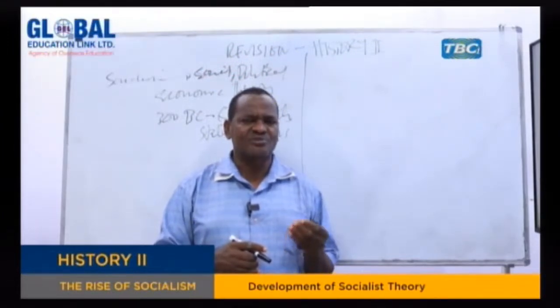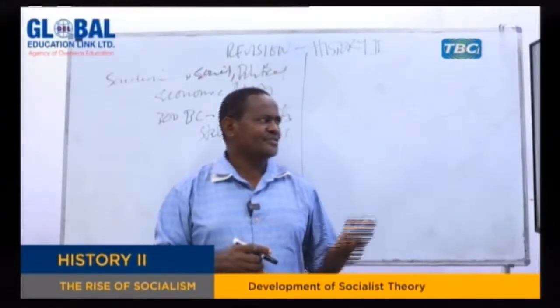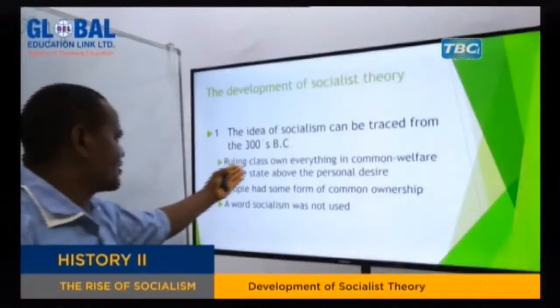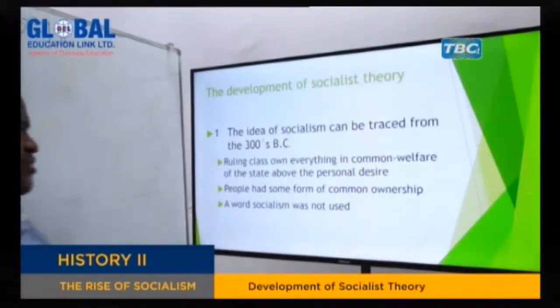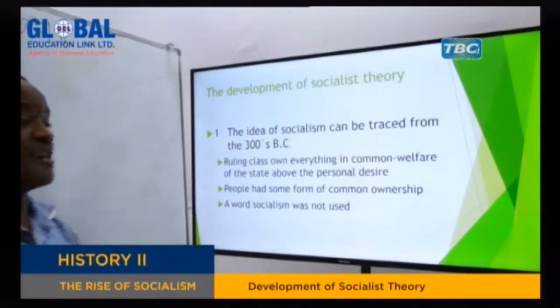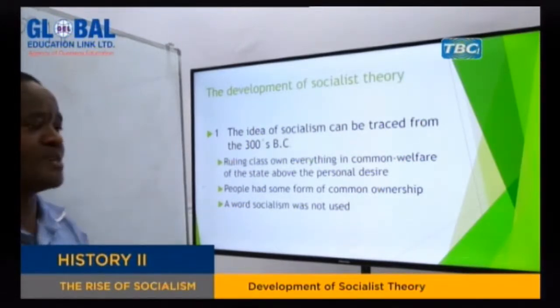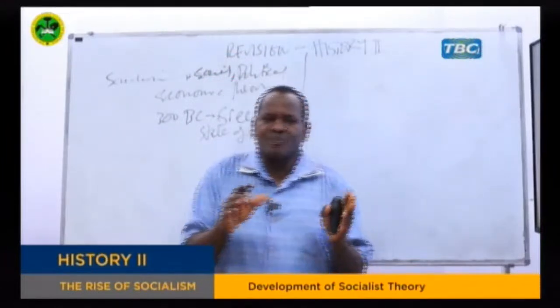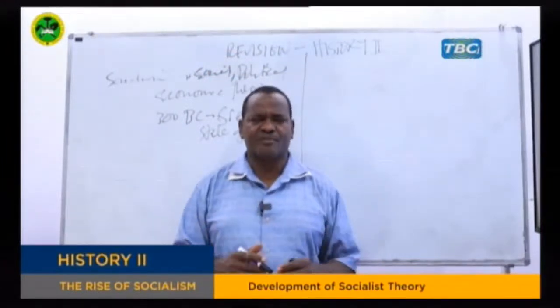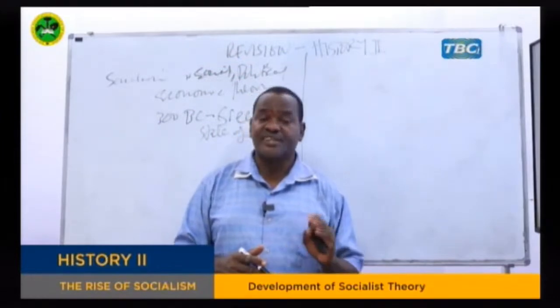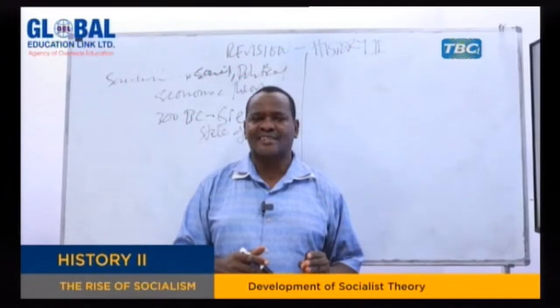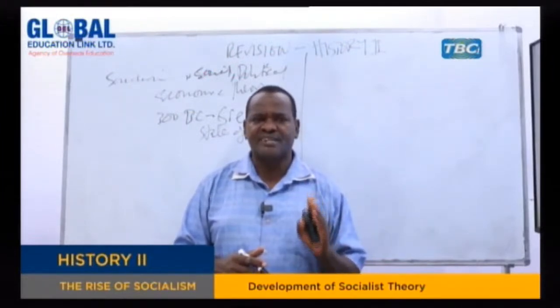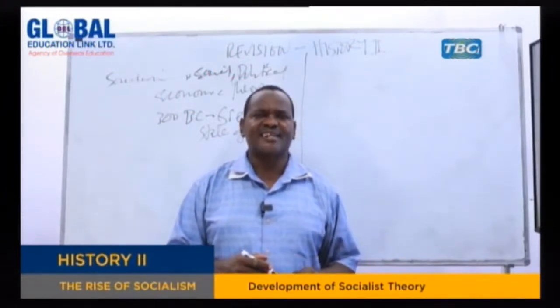In fact, he tried to draw an ideal society, in which he said the ruling class will be owning everything in common, and the welfare of the state will be above the personal desire. That means the ruling class will own everything in common on behalf of the people of that particular society, and the welfare of the state will be given more priority than individual desire.